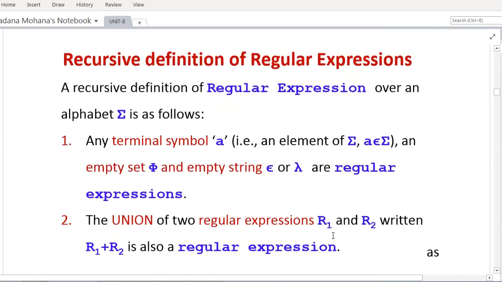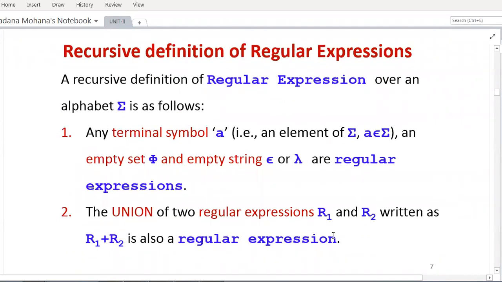Then coming to how to define a regular expression. So here we have a recursive definition. Recursive means whatever rules we are defining now, by combination of once or several rules, by repeating once or many times, you can form various regular expressions. So a recursive definition of regular expression over an alphabet sigma is as follows.